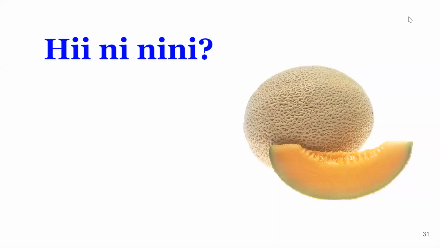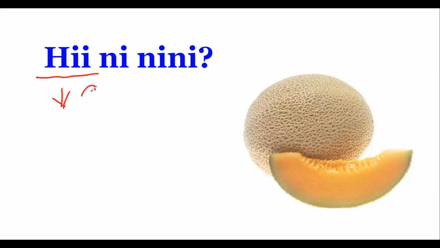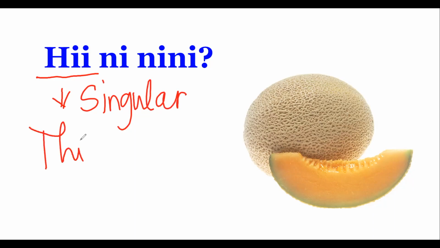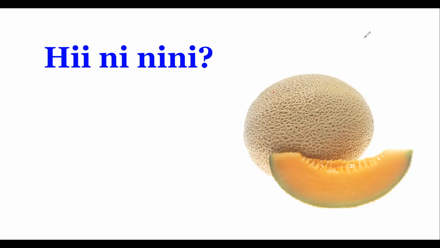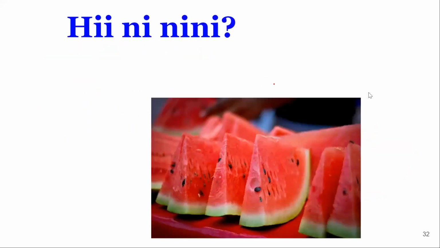This is singular. Hii, singular, which means this. What is this? And your answer would be, this is a cantaloupe. Hii ni tikiti.